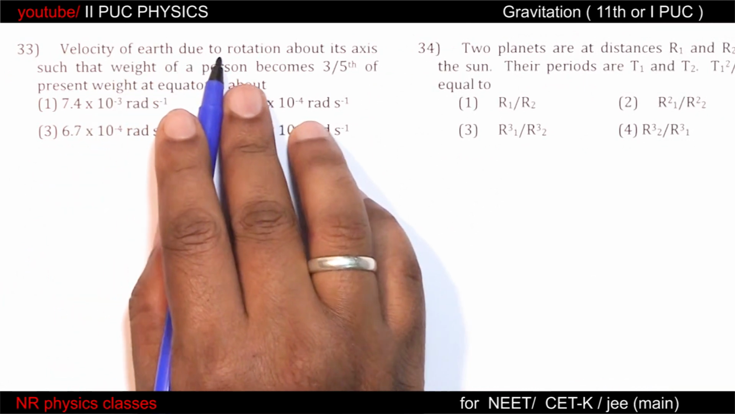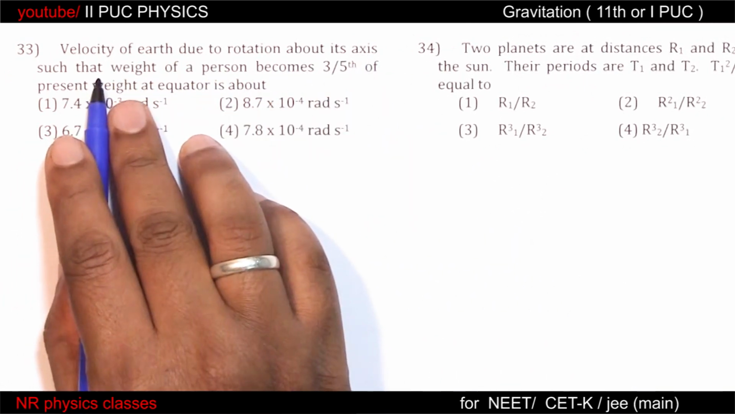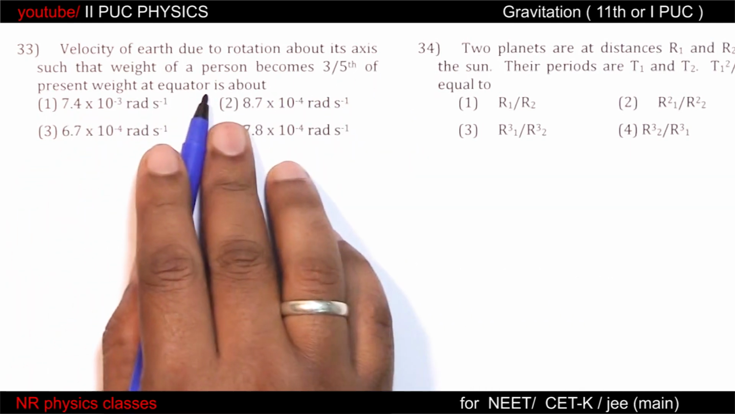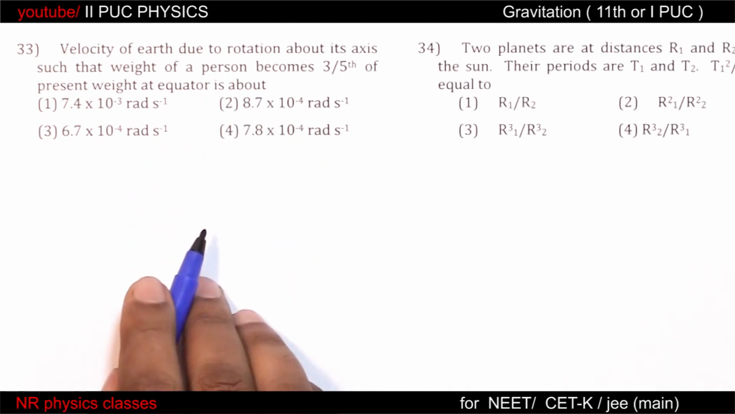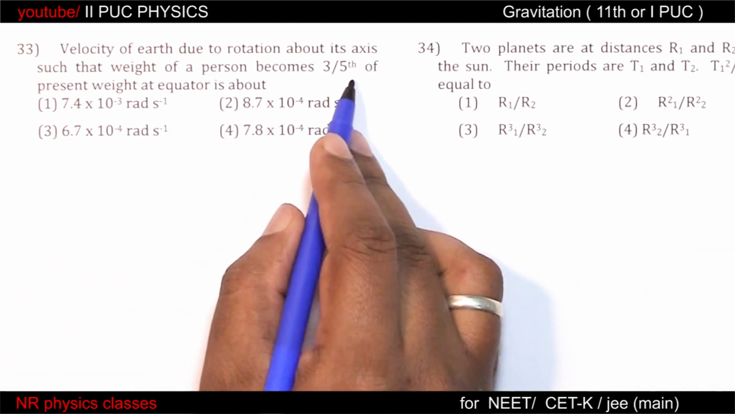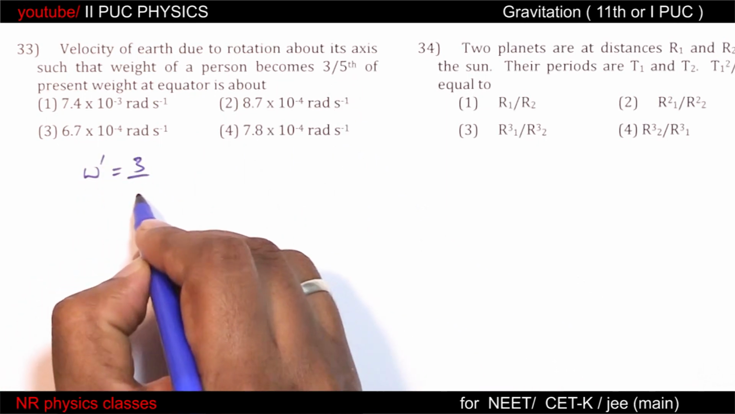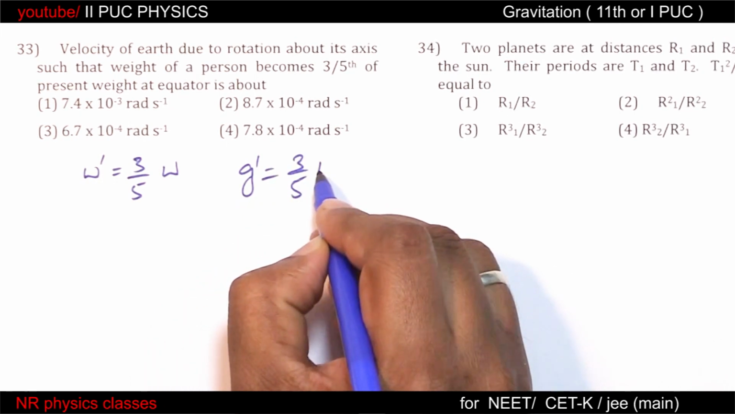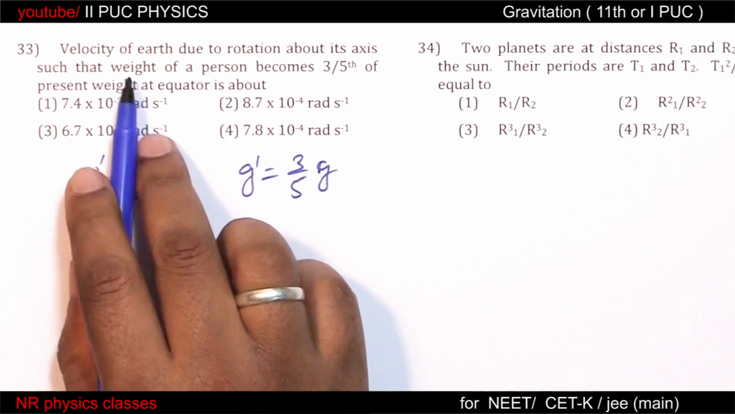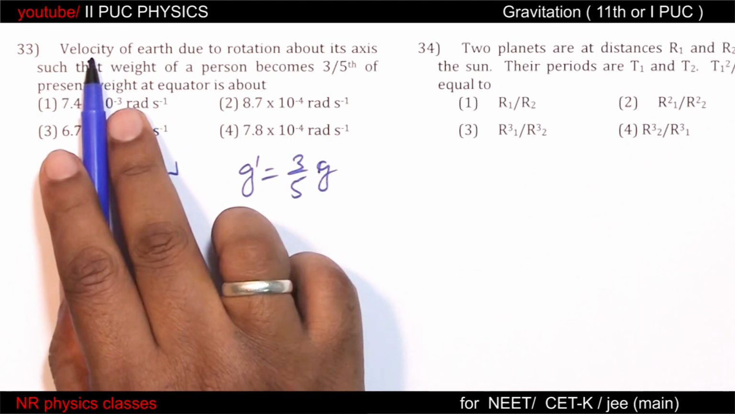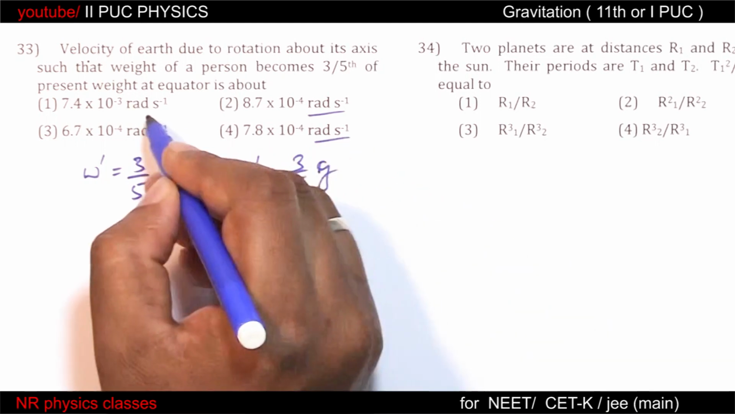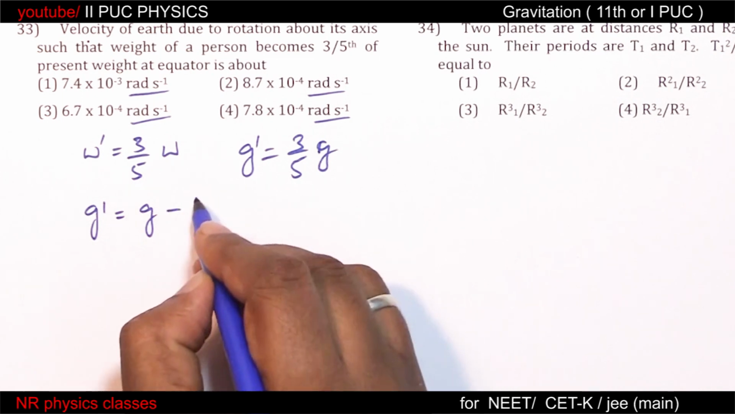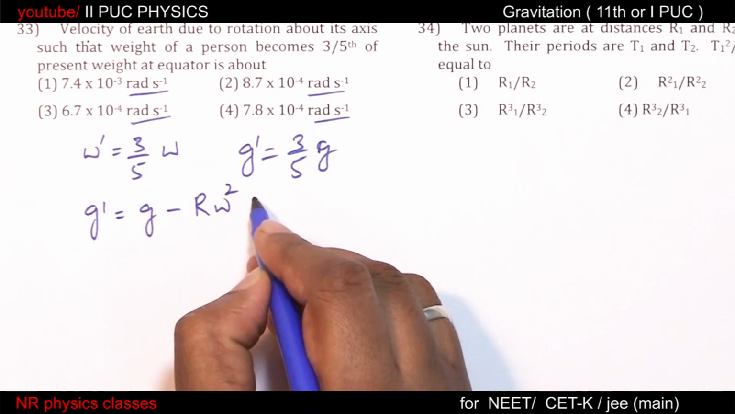Velocity of Earth due to rotation about its axis such that the weight of a person becomes 3/5 of the present weight at the equator is about. Weight becomes 3/5 means g dash is 3/5 of g. So we have to find velocity. It is not just velocity. Observe the units. It is angular velocity. g dash equal to g minus r omega square cos square theta.